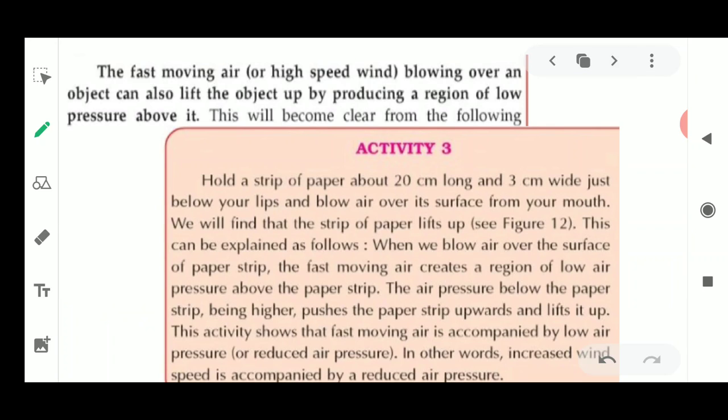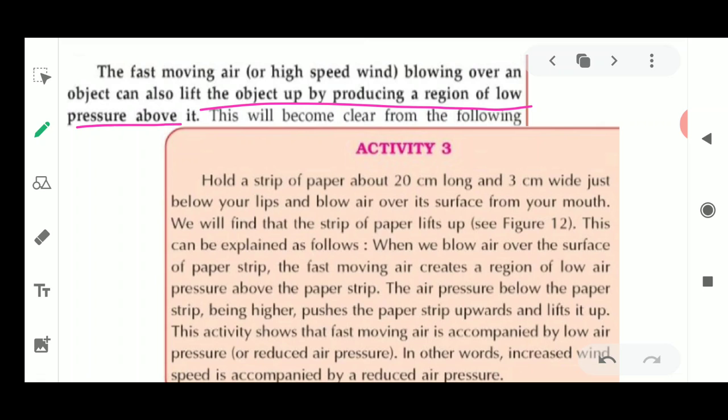Next is that fast moving or high speed wind blowing over an object also lifts the object up by producing a region of low pressure. Now the second observation you will see is that if fast moving air is there, it is going to lift up the object. Okay, now how is this fact going to be explained? This fact is going to be explained in the following activity, activity number 3.